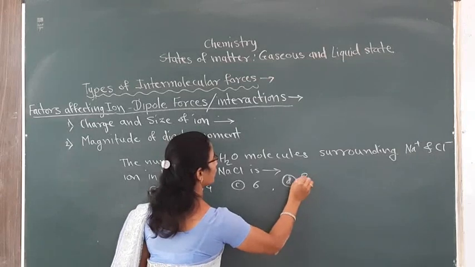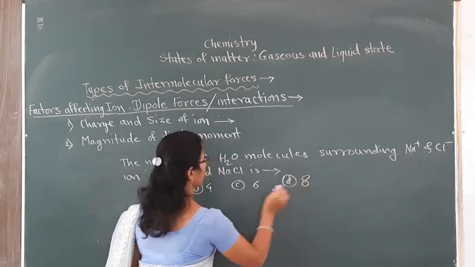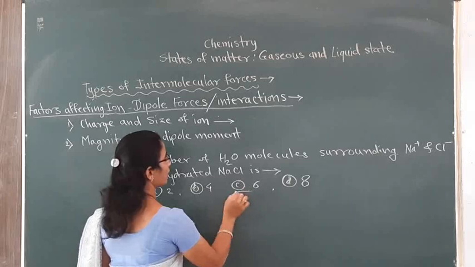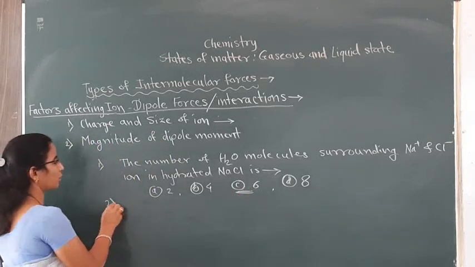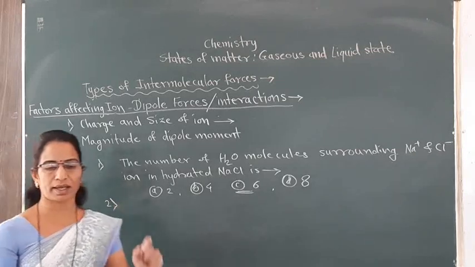How many water molecules are surrounding each Na plus and Cl minus ion? The answer is 6.